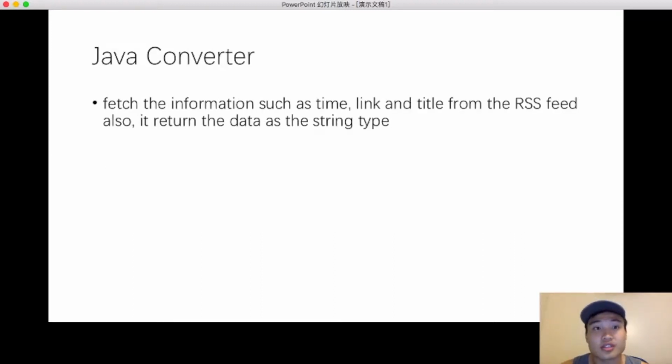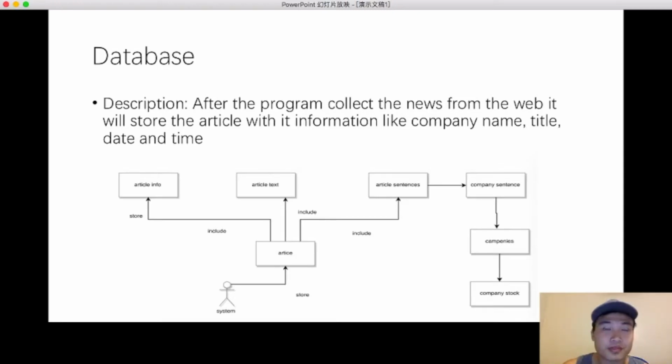So next one is the Java converter. The Java converter here basically fetches information such as time, link, and title from the RSS feed. It also returns the data as string type. It's just the fetching part, so there is not a lot to talk about it. So I'll just give a description of it. So let's continue. The database.